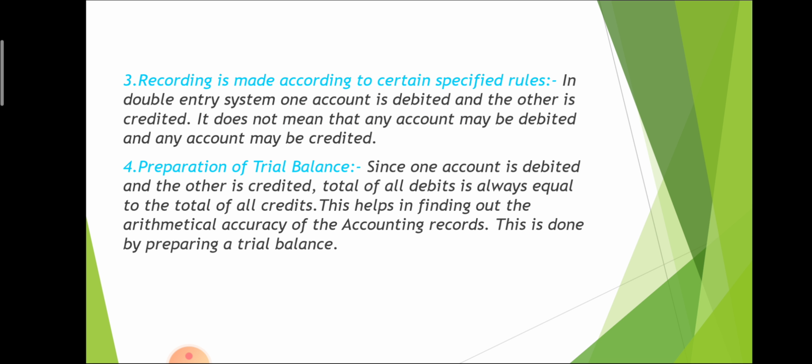Third one is preparation of trial balance. It means that in double entry system, a single transaction affects two accounts. If one account is debited, the other account will be credited. So both debit and credit aspects are recorded in the trial balance. And in the trial balance, if the debit side is equal to the credit side, it means that if both sides are equal, that means arithmetically the trial balance is correct.